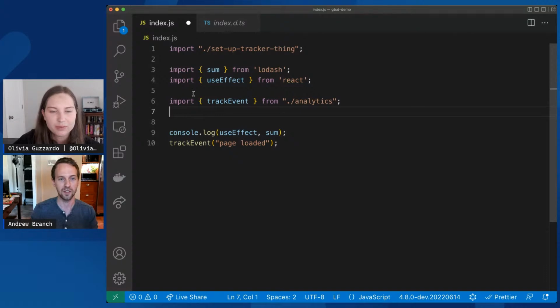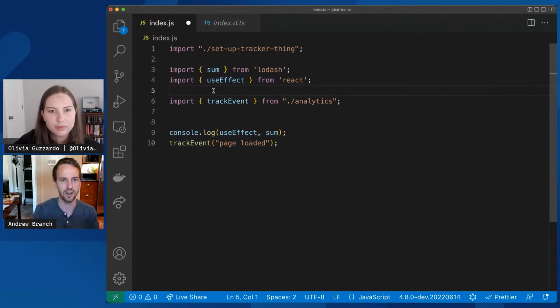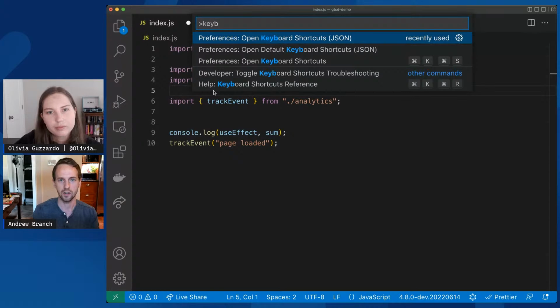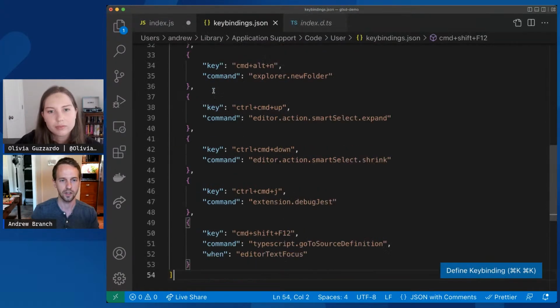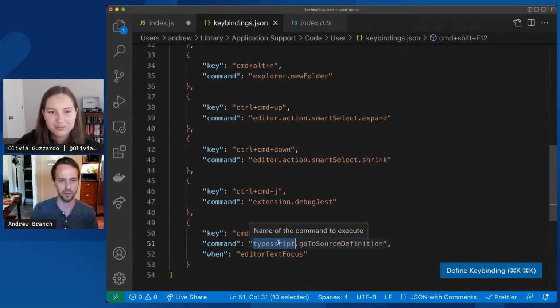In the meantime, something that has made this a lot easier for me to use is putting a keyboard shortcut on it. If you open your key bindings in the JSON, I have mine set to Command-Shift F12, and this has worked out really nicely for me. It's TypeScript.goToSourceDefinition. Don't be confused by the name, it works in JavaScript too.